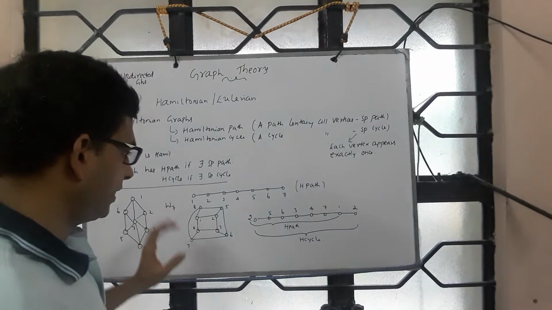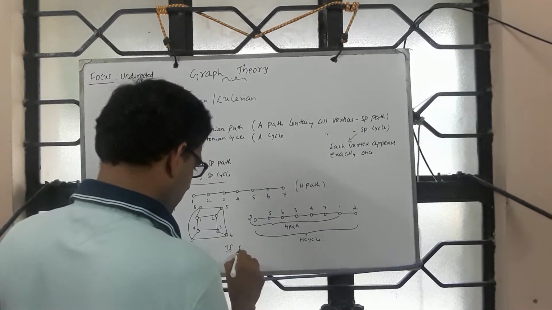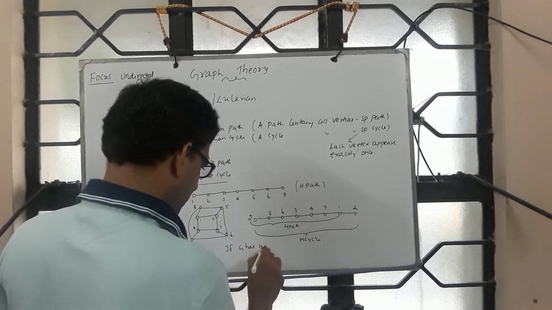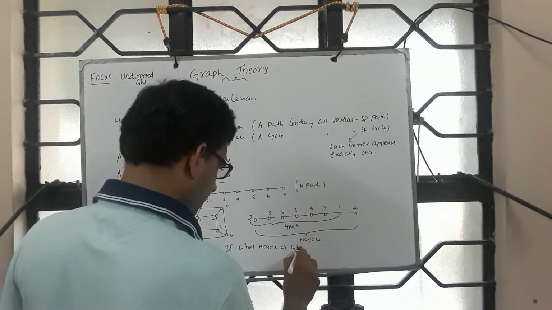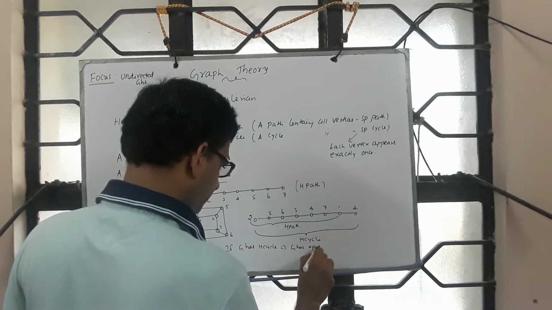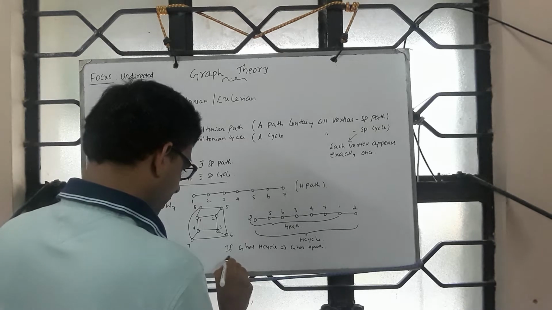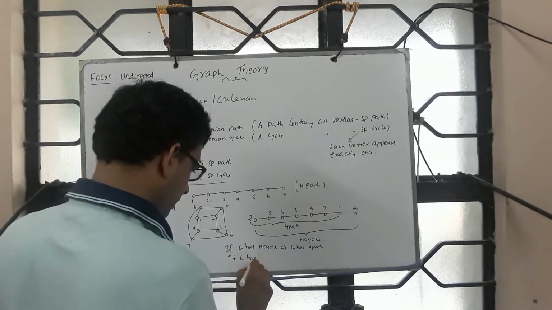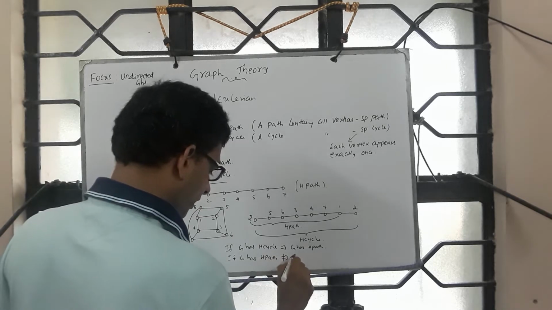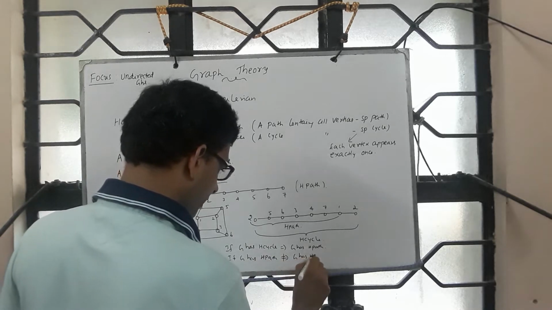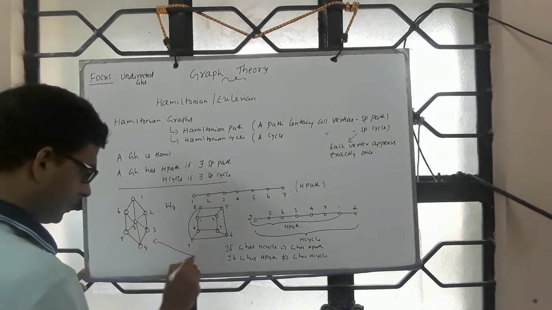Now you see that if G has Hamiltonian cycle, then G has Hamiltonian path. Converse need not be true, and if G has H path, it need not imply G has H cycle. Counter example, this itself is a counter example.